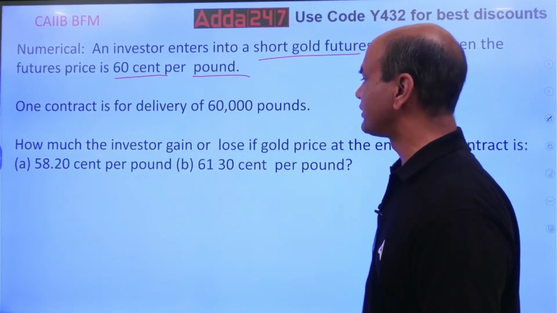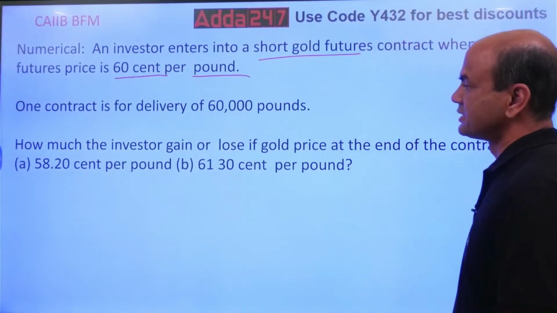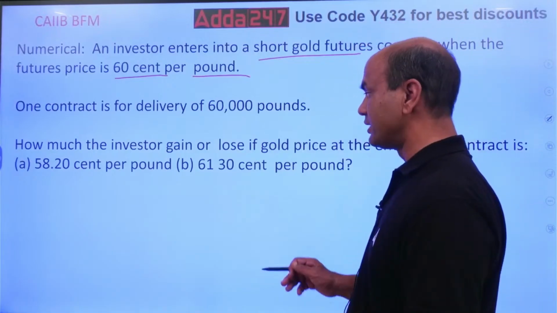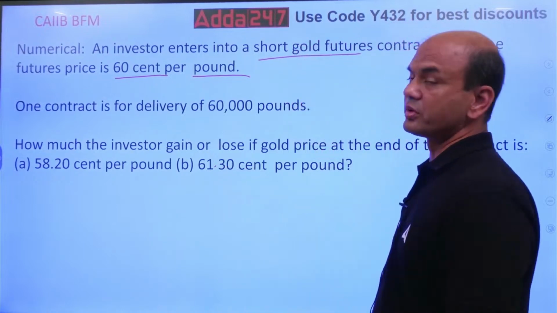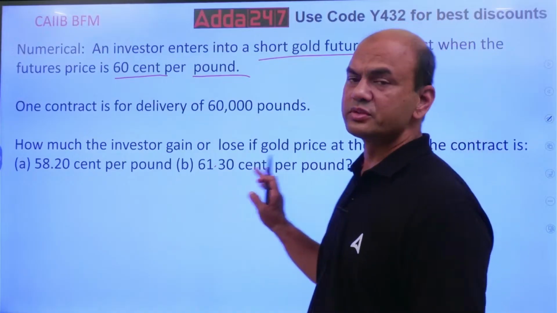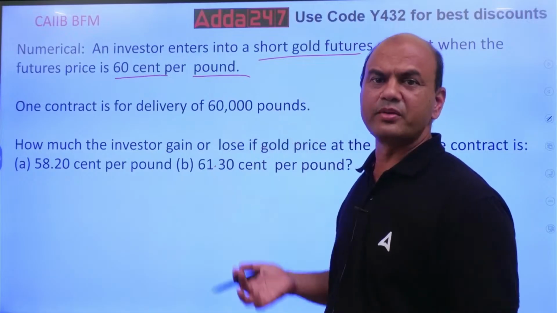How much will the investor gain or lose if the gold price at the end of the contract is 58.2 cents per pound, and second, 61.3 cents per pound? So two cases are given over here. In the exam you will be getting these two cases separately. Of course, in the exam they won't be giving you gold, they will be giving you dollar.